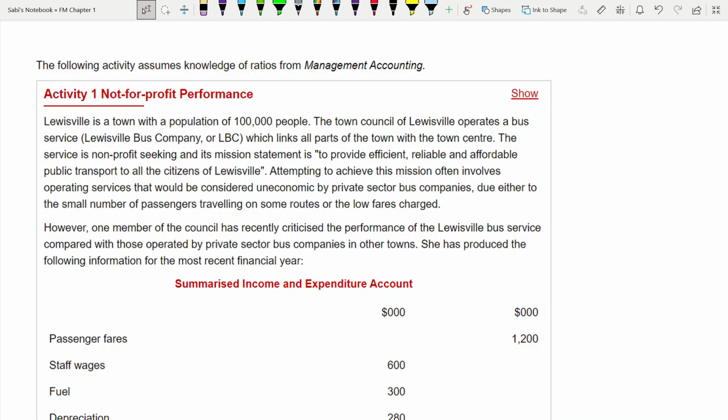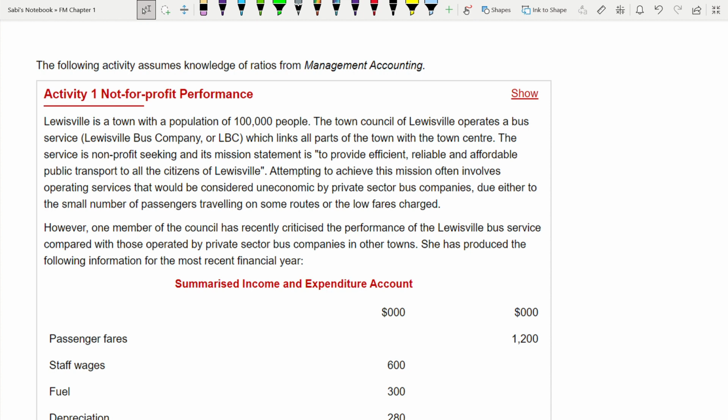Activity 1. This is the only question in this lecture, and thereafter in all my lectures, there are going to be questions, and the questions will be in the form of activities. This is given in your ACCA study hub for each subject. When you open the chapter, you will see there are some activities there.